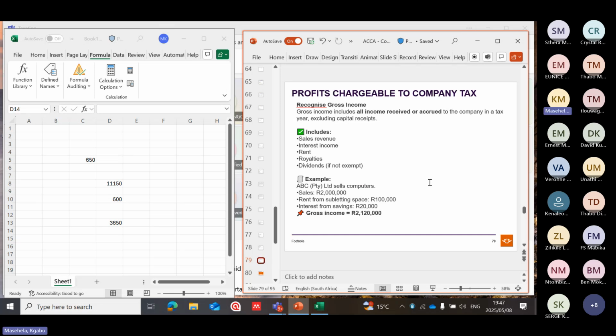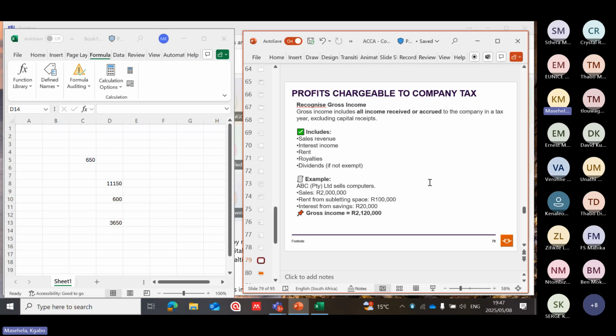Profits chargeable to company tax. Recognize gross income. Gross income, we know by now, includes all income received or accrued to the company in a tax year, excluding capital receipts, of which it includes sales revenue, interest income, rent, royalties, dividends. However, it needs to be exempt, but it must be included in the calculation of gross income and at a later stage be exempted.